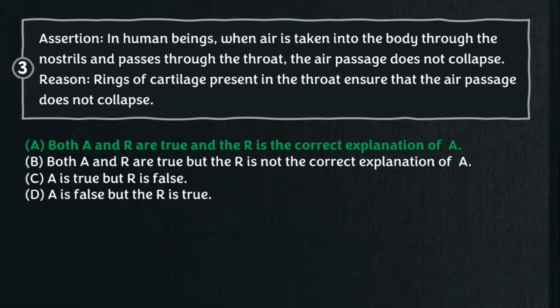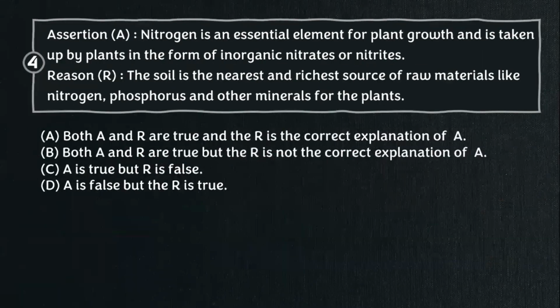Fourth question. Assertion: nitrogen is an essential element for plant growth and is taken up by plants in the form of inorganic nitrates or nitrites. Reason: the soil is the nearest and richest source of raw materials like nitrogen, phosphorus, and other minerals for the plants.